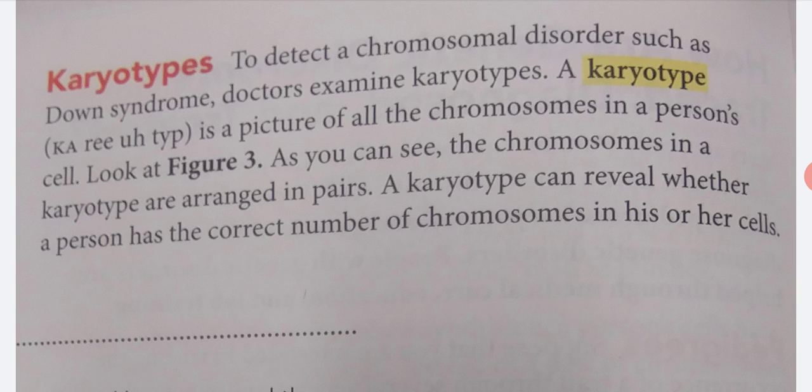Karyotypes. To detect a chromosomal disorder, such as Down syndrome, doctors examine karyotypes. A karyotype is a picture of all the chromosomes in a person's cell. Look at Figure 3. As you can see, the chromosomes in a karyotype are arranged in pairs. A karyotype can reveal whether a person has the correct number of chromosomes in his or her cells.